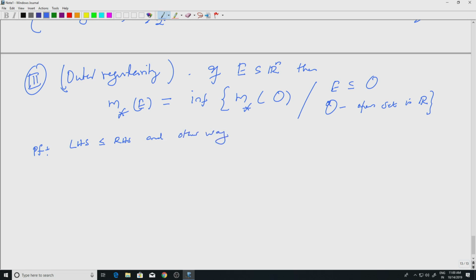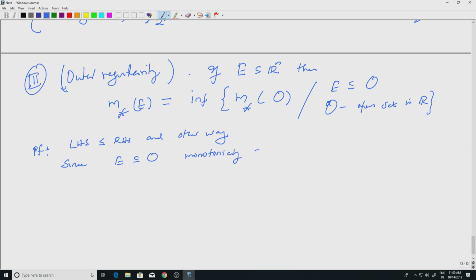Okay. So, then both of them will be equal. So, as usual one of the inequalities will be easy. So, since E is contained in O, monotonicity will tell me,